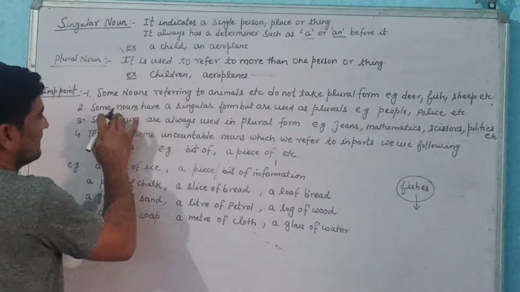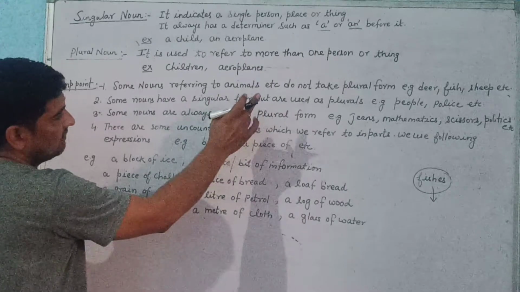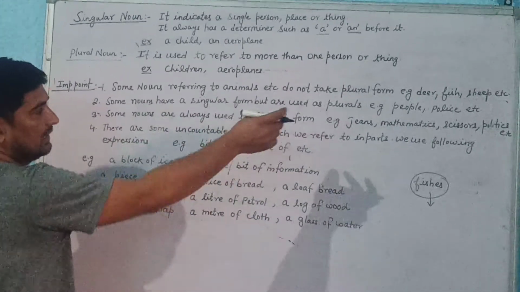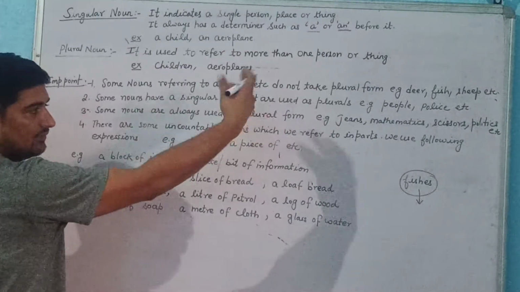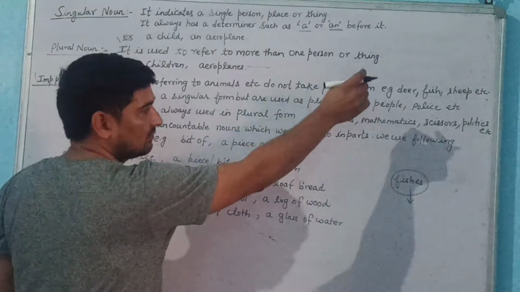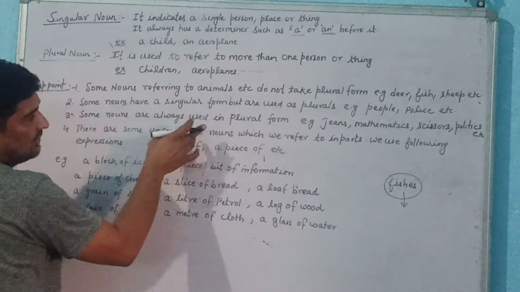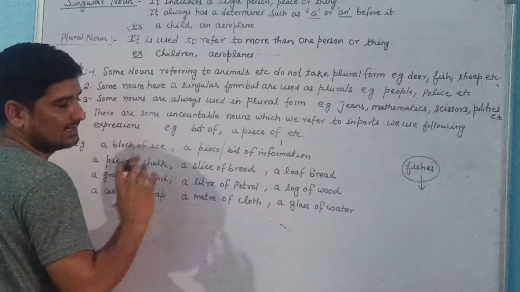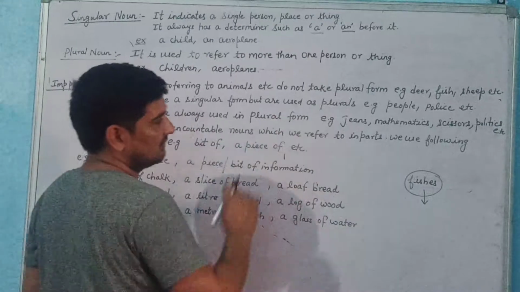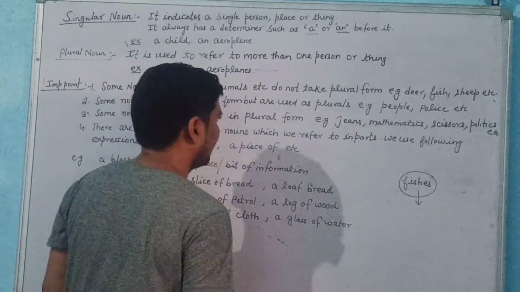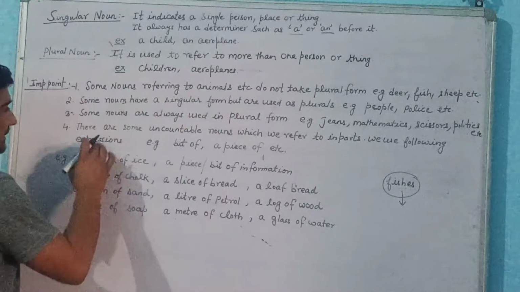Now, some nouns have a singular form but are always used as plural, like people, police. Some nouns are always used in plural form, like jeans, scissors, politics.